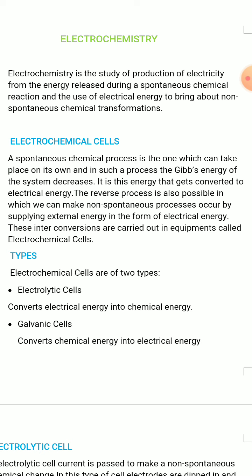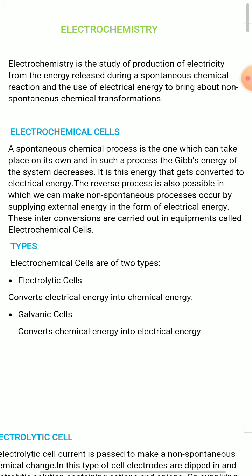A spontaneous chemical process is one which can take place on its own, a process that gives energy, in which the free energy of the system decreases.